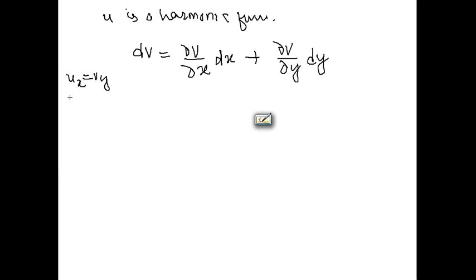So del u by del x is equal to vy. Del v by del x we can replace with minus del u by del y, so we can rewrite it again.